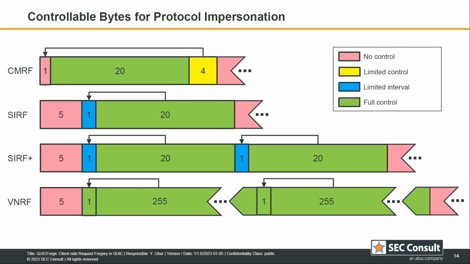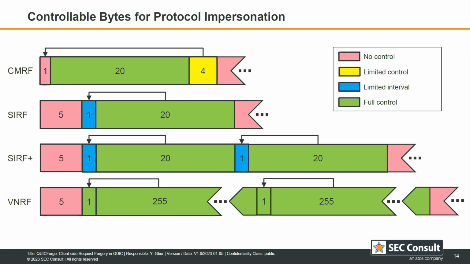For the 2 other cases, we have a long header format. This also has 1 byte of control flags, but then we have 4 bytes of the version number, which is followed by 1 length byte that indicates the length of the CID. The CID can be 0 to up to 20 bytes in the current standard, so this byte is partially controllable, but only in the range that is allowed. For this case, we have a special edition: if the server reflects the proposed CID by the client, we can basically double the amount of space, but this does not have to be done.